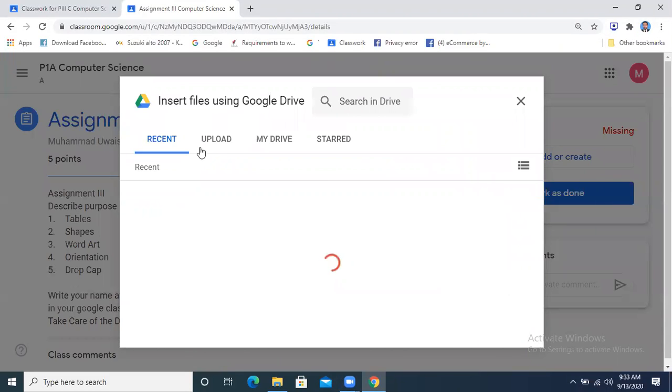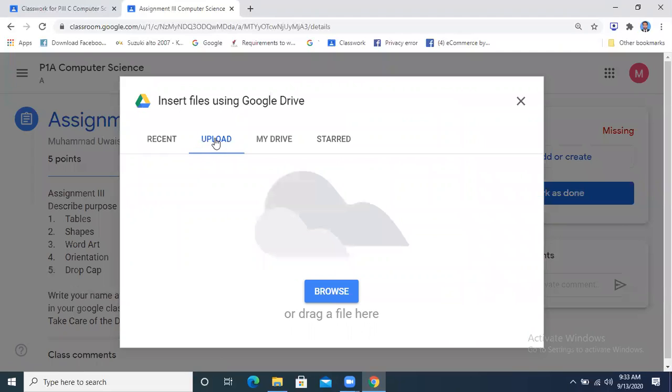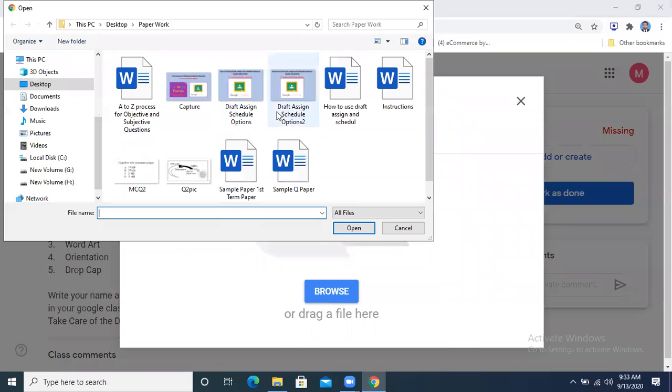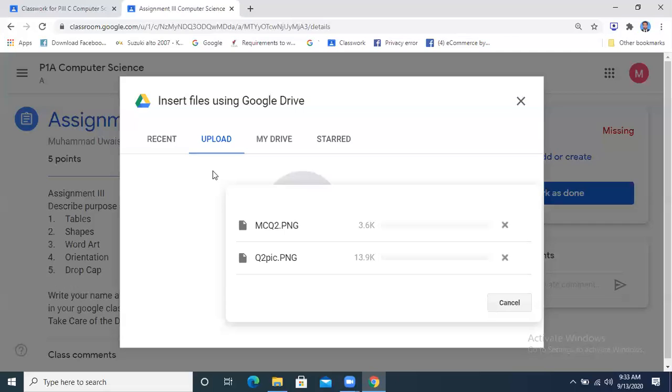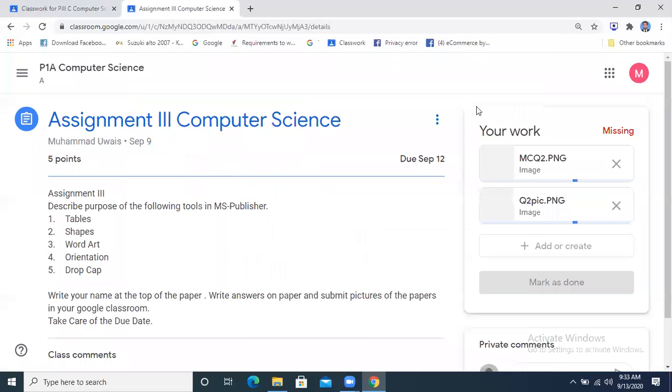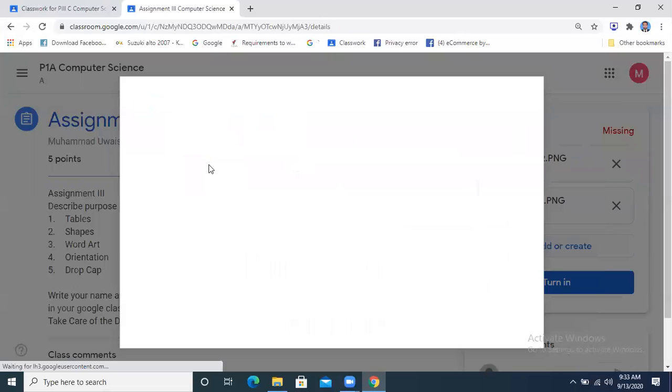ये देखो यहाँ पे मेरे पास pictures मौजूद हैं. I will go there. For example, these are the pictures that I have got. You can see over here. I am just giving you an example. These are the pictures of my answer. I can upload them over here. Okay. Add more, और भी हैं. So then I will go there.